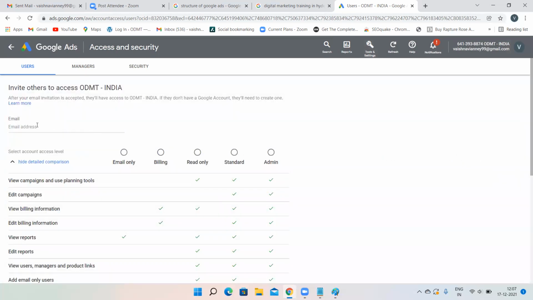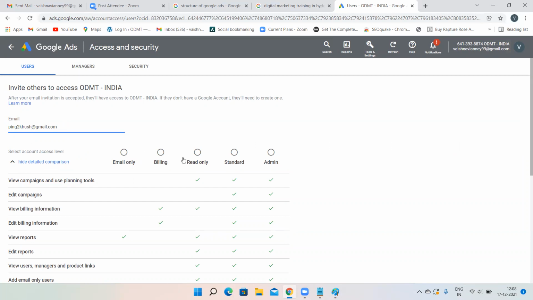Now here you have to give the email address. Here you have to give the email address over here. Then what access do you want to give?